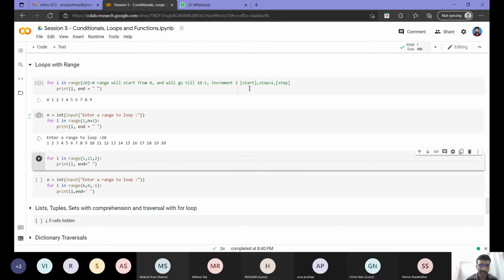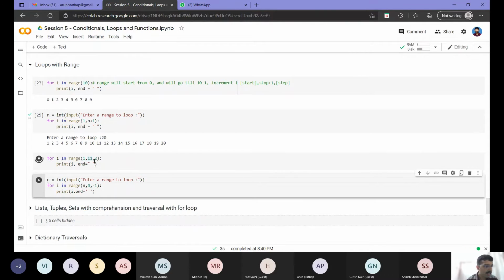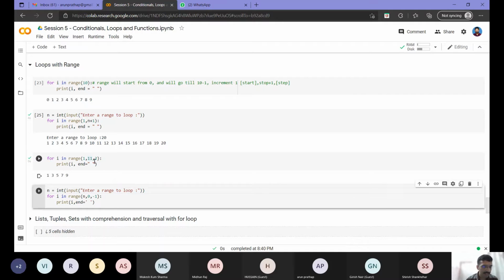Now in the next example, I have used all three: start, stop plus 1, and step. You can predict the answers. Start I have given as 1, stop plus 1 I have given as 11, so it will print till 10, and step I have given as 2. So what will be the output? It will start from 1, then plus 2, 3, then again plus 2, 5. It will print odd numbers in what range? Same as the earlier case, odd numbers in the range 1 to 10. Because 10 is not an odd number, 10 is not printed; 1, 3, 5, 7, 9 is printed.